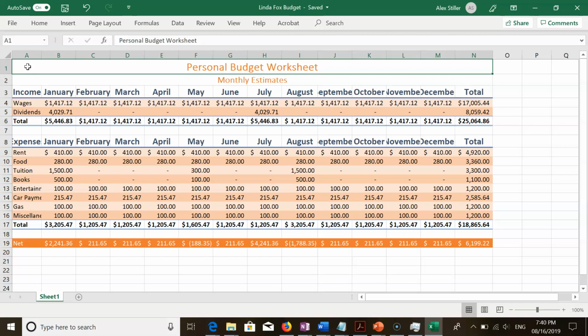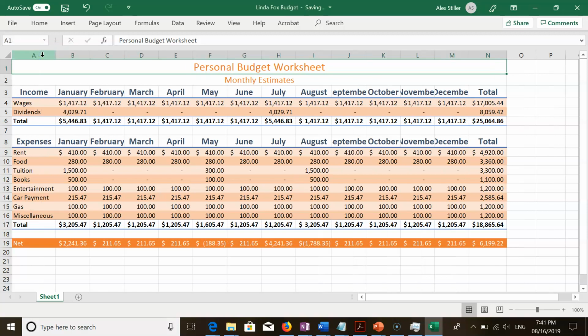Okay, next up on page EX31, to adjust the column width. Step 1. Point to the boundary on the right side of the column A heading above row 1 to change the pointer to a split double arrow. Double-click the boundary to adjust the width of the column to accommodate the longest item in the column. Repeat steps 1 and 2 to adjust the column width of columns B through N.